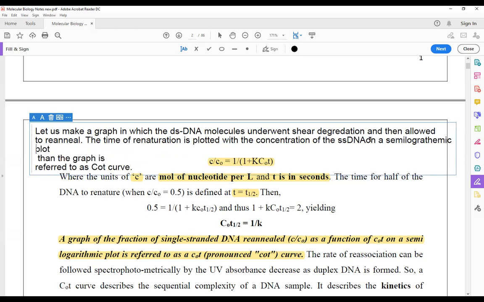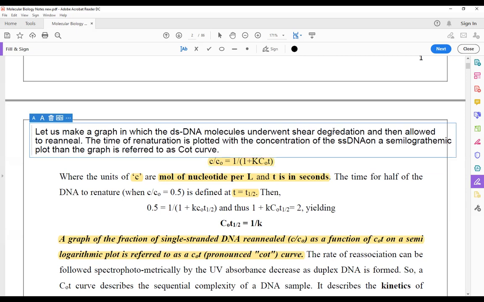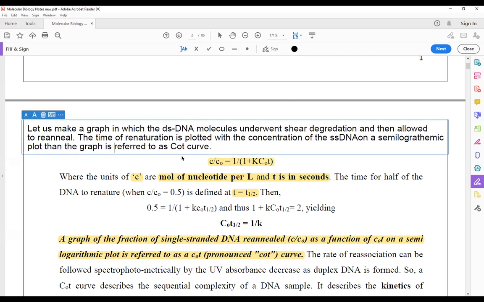On a semi-logarithmic plot, the graph is referred to as a Cot curve. So see what we have just studied. Now when you shear degrade the DNA molecule, the degradation fragments will be present in millions.